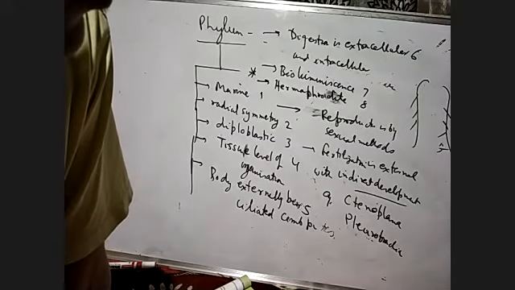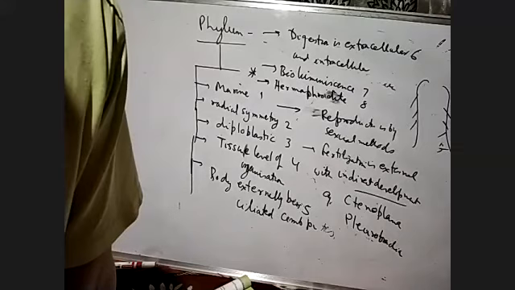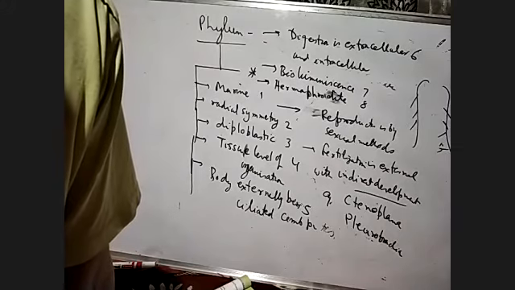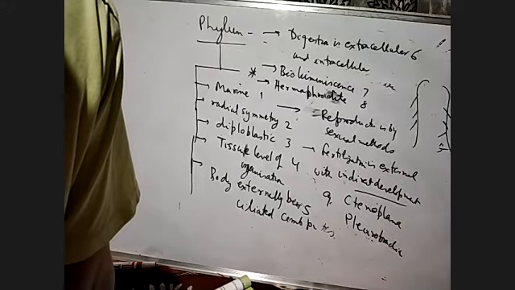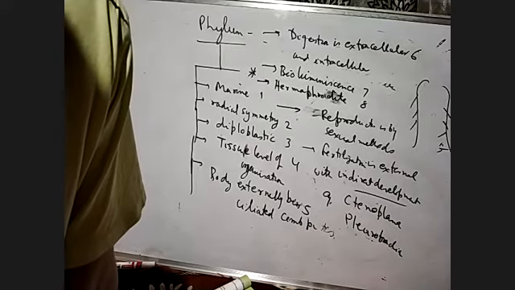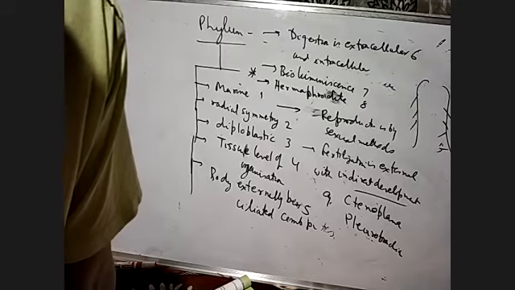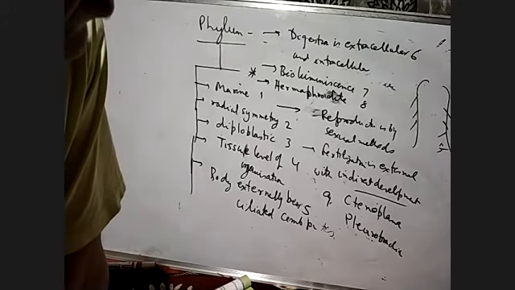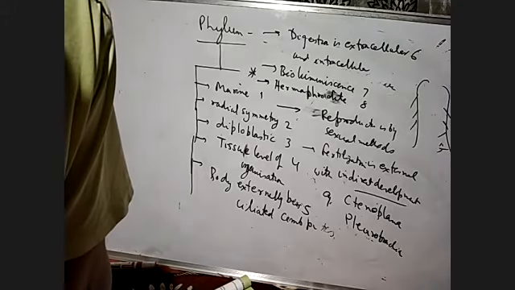Then they show bioluminescence. Bioluminescence means they will produce light in the seawater. That's a very interesting character of the Ctenophora. And they are hermaphrodite, meaning sexes are not separate.